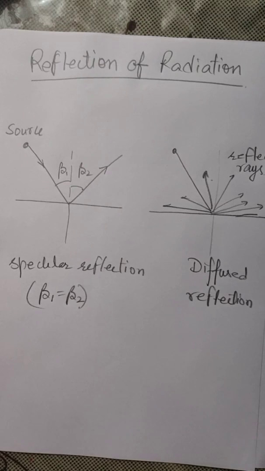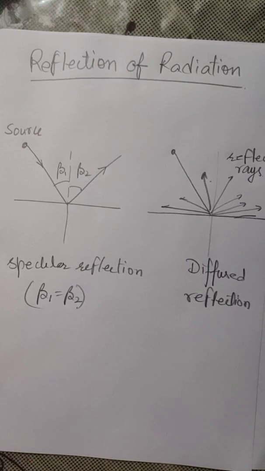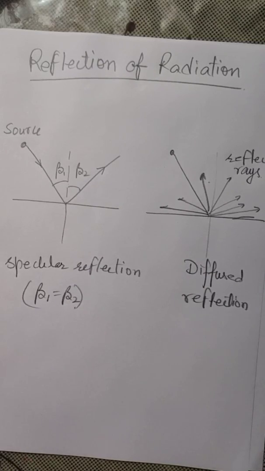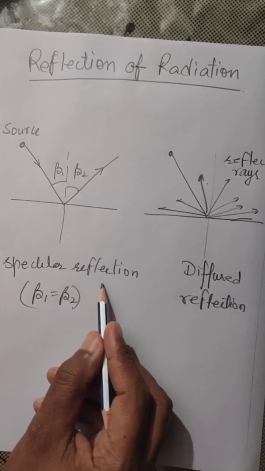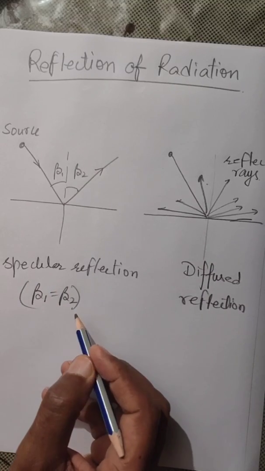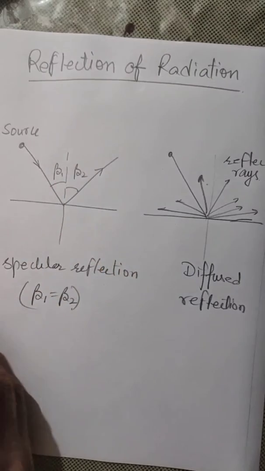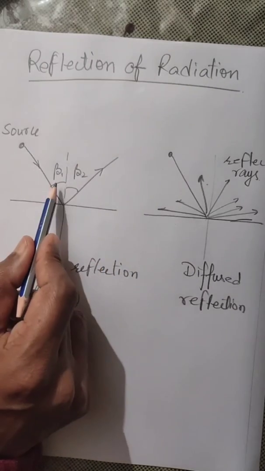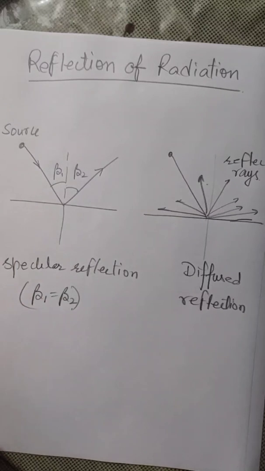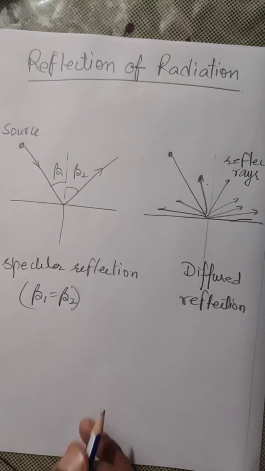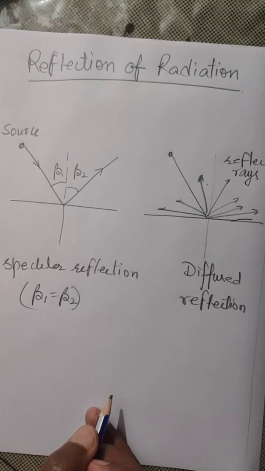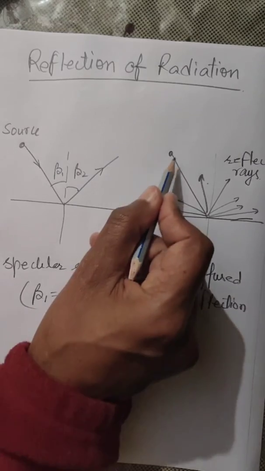Reflection of radiation. The reflection of radiation energy is known as specular reflection when the angle of reflection beta 2 is equal to the angle of incidence beta 1. The reflection of radiation is known as diffused reflection when it is reflected in all directions.